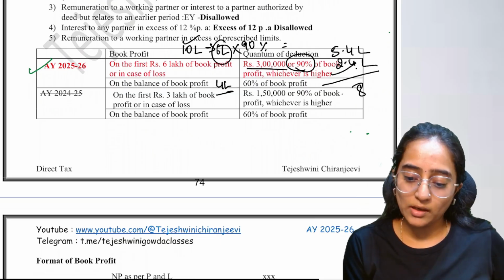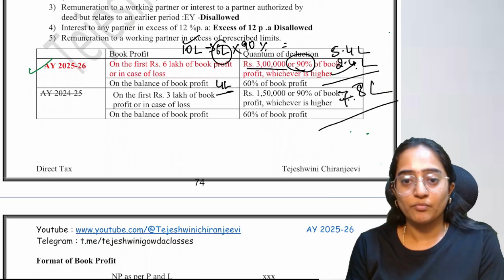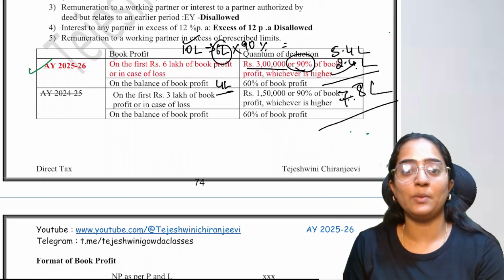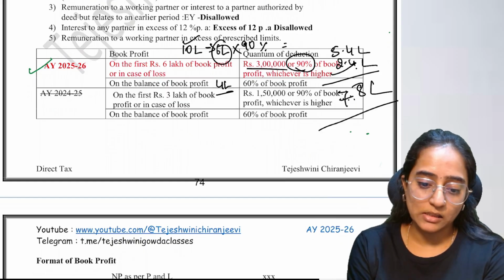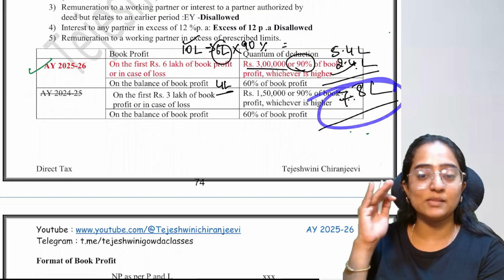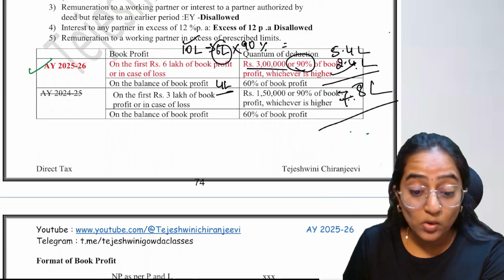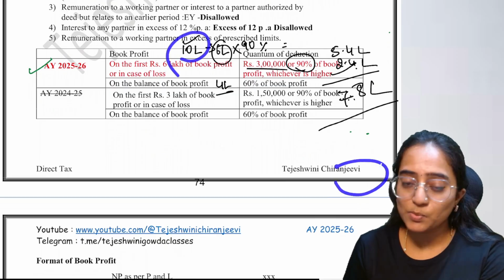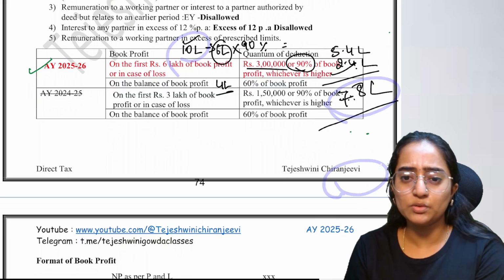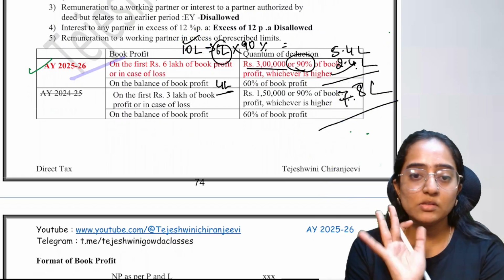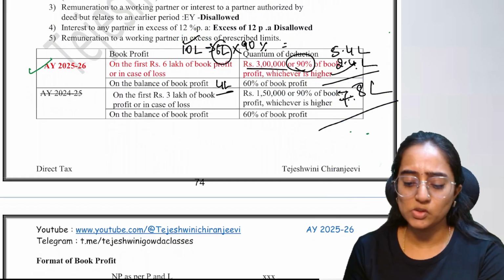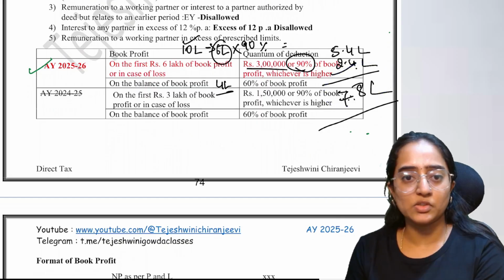So what is the total remuneration which will be allowed for you will be 7.8. This 7.8 lakh is the maximum remuneration which is allowable now for the same 10 lakh. Earlier it was 6.9. Now it is 7.8. Advantage only, no. Whatever amendment they have done in this section, it's an advantage only. 7.8 is the remuneration that you will get.